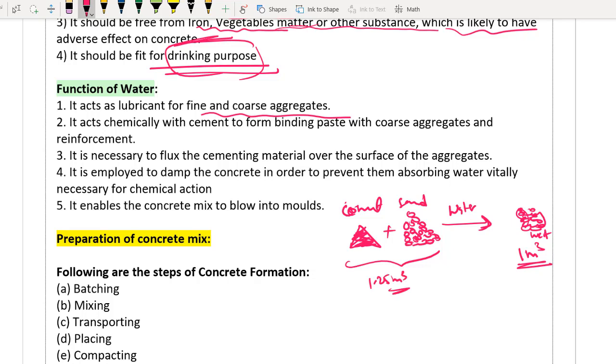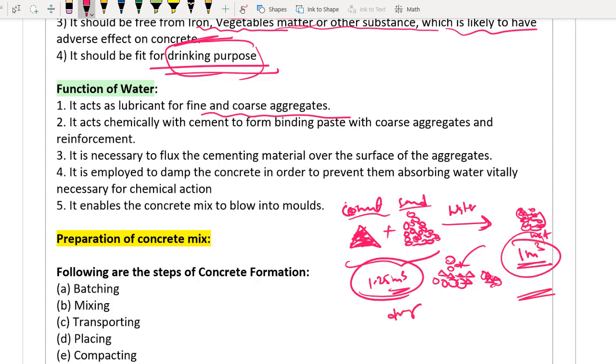Why? Because whenever you are just mixing dry cement and sand, it will not obviously compact itself into a better position, because there will be a lot of voids and absolutely no lubrication. But when you are using water, it will act as lubricant, rearrange itself and decrease its volume. Therefore 1.25 meter cube of dry mortar is required to make 1 meter cube of wet mortar. If you use this much dry mortar and add water, you will get 1 meter cube of wet mortar. I hope you remember this logic, right? I taught you this already.